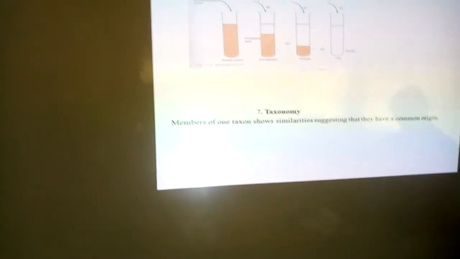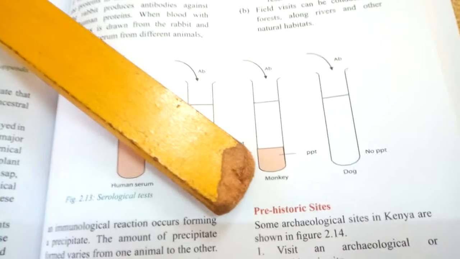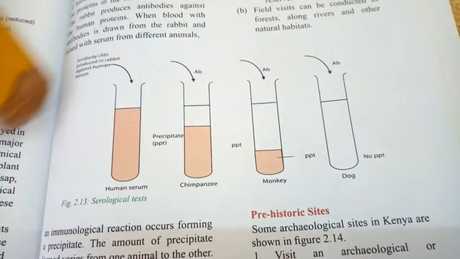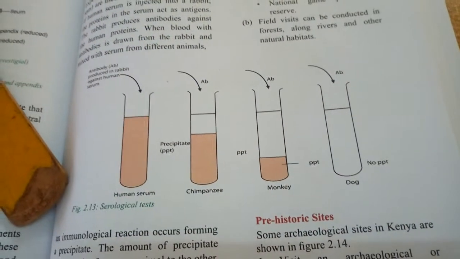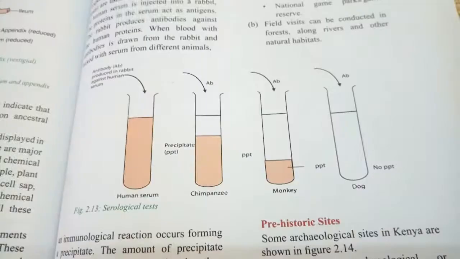These organisms, for example, we have the human serum, and then we have the chimpanzee, the monkey, and the dog. The human being, the chimpanzee, the monkey, and the dog are relatives.